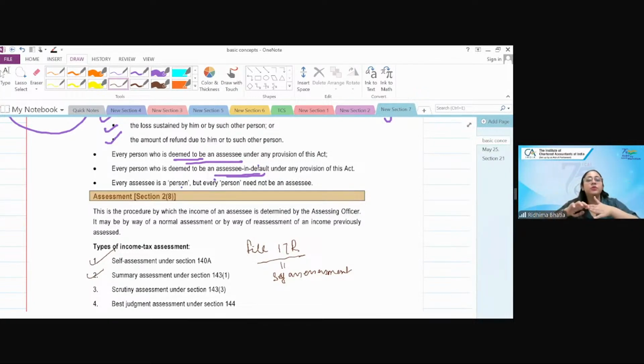This information is not with us, assessee has given it. Fine. This information is with us, assessee has not given it. Then everything is computerized. No one is doing that on any person's behalf. That is called summary assessment. On the basic database which the computer has with it, they match it with the return which you have filed and it is done. Simple. That is summary assessment, preliminary assessment, computerized assessment, CPC के through.